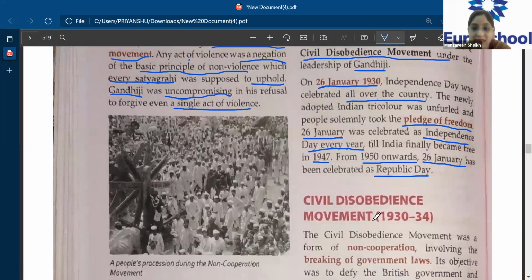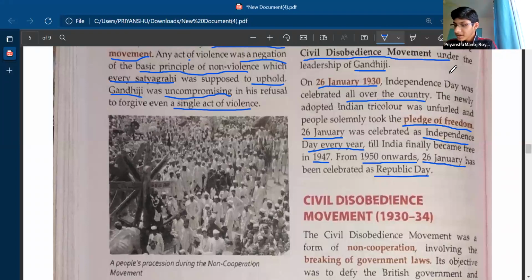Why do we celebrate 26 January as Republic Day? Who will give the reason for this? Go on, give reasons why 26 January is celebrated as Republic Day in India. Yes, Aditya? You are muted. Unmute yourself, Aditya. I think he is having some audio issues. Yes, Priyanshu, can you give me the answer?